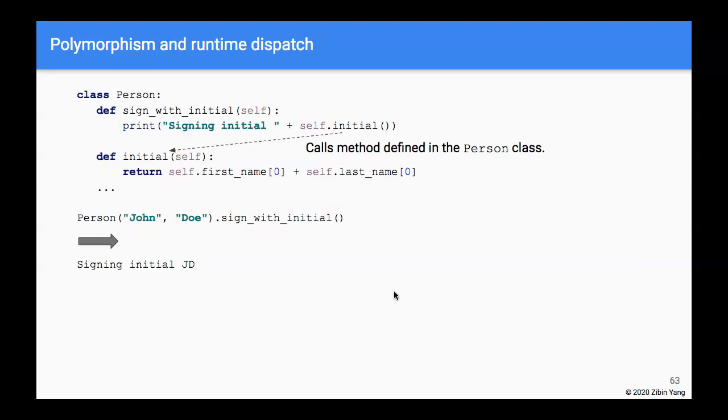And the third item is on polymorphism and the runtime dispatch, or which method it actually calls when the code is executed.